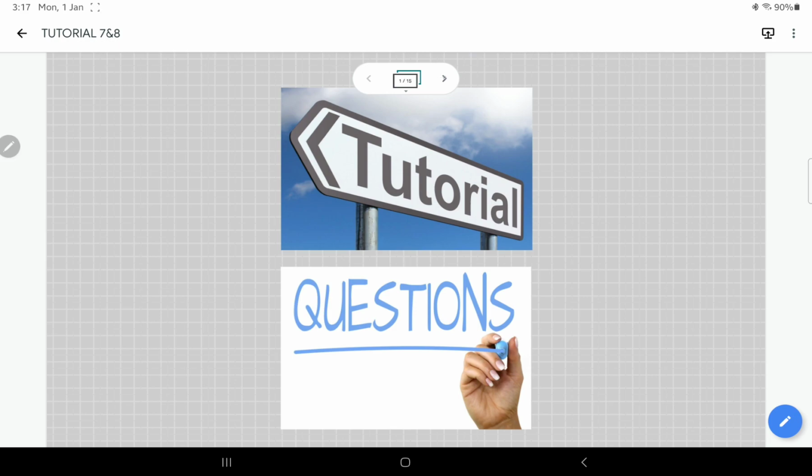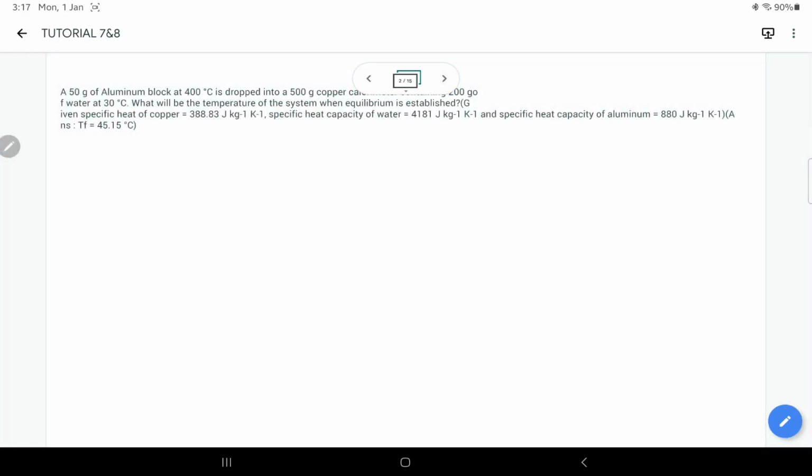Alright, so how you can answer all of these questions. Alright, so this is about chapter 8 if I'm not mistaken, right? So a 50 gram of aluminium block at 400 degrees Celsius is dropped into a copper calorimeter containing 200 gram of water at 30 degrees Celsius. So it means that you have